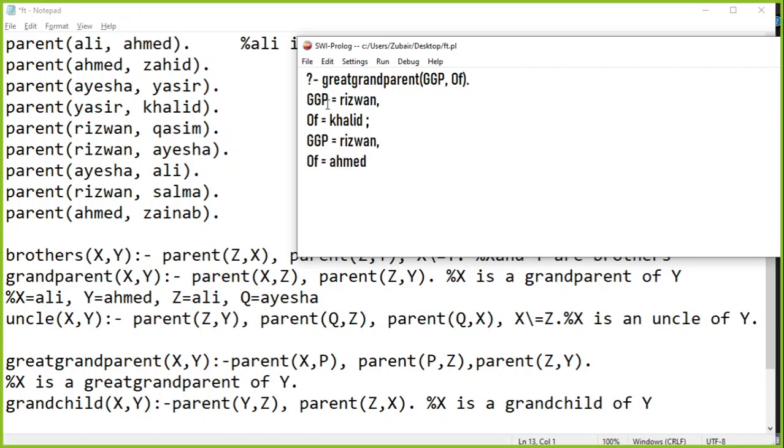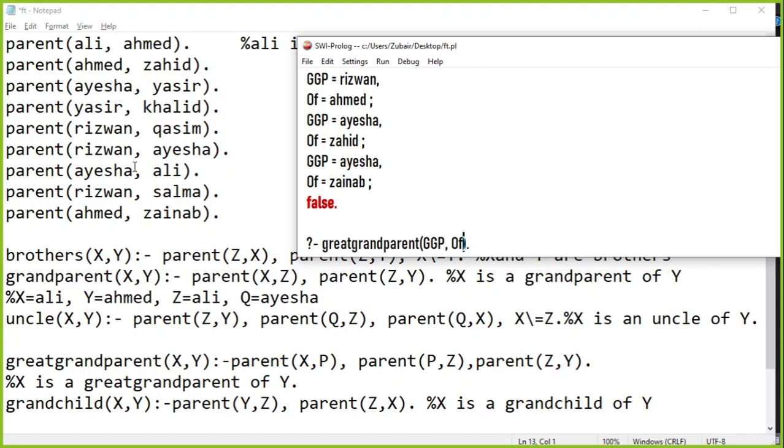Yes. Next one is Rizwan and Ahmad. Ahmad is the son of Ali, Ali is the son of Aisha, and Aisha is the son or child of Rizwan. So yes, Rizwan is also a great grandparent of Ahmad. Then Aisha and Zahid, like we have already discussed this one, and Aisha and Zainab as well. Zainab is a child of Ahmad, Ahmad is a child of Ali, and Ali is a child of Aisha. This is why Aisha is a great grandparent of Zainab, and that's it. These are all the relations that are of great grandparent.